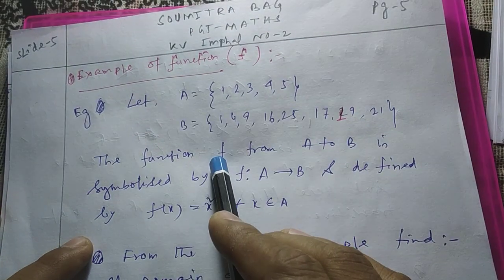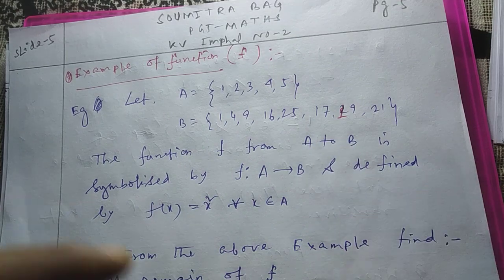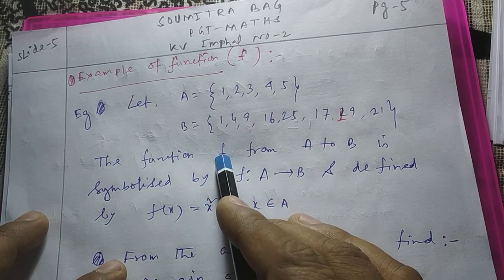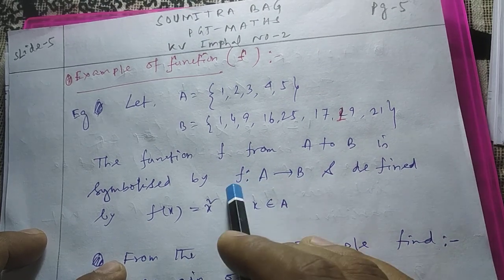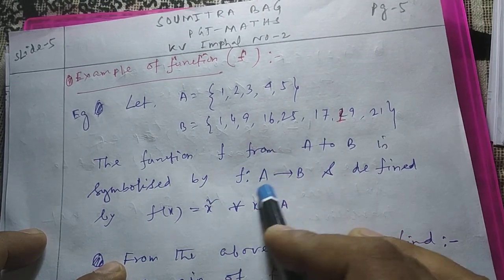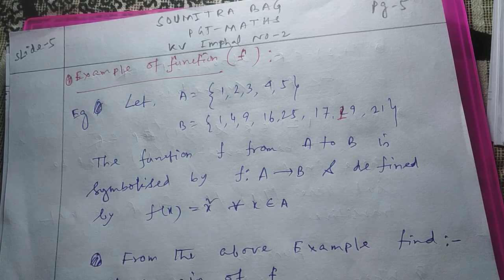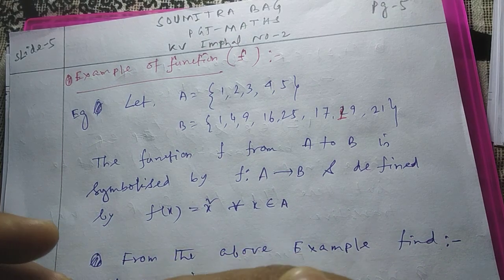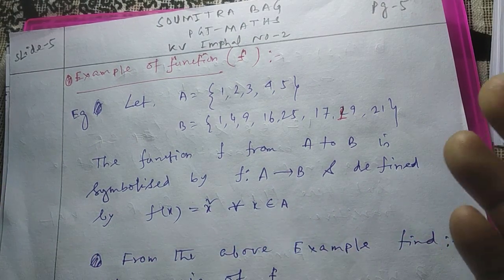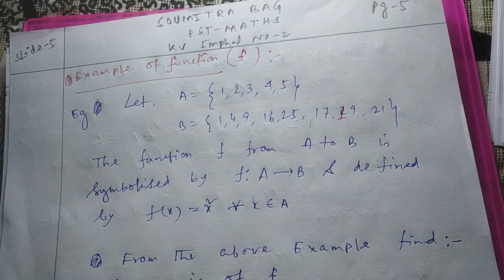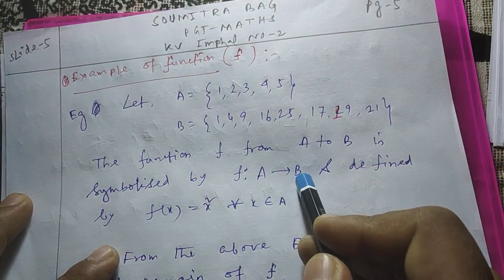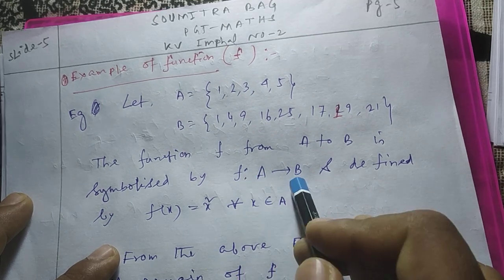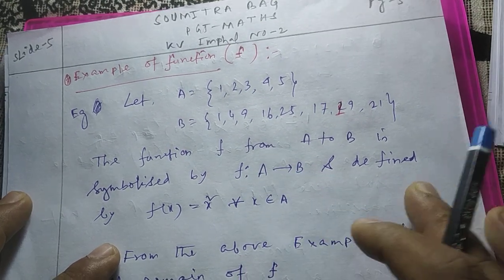Then the function will be generally symbolized by f. Or we can write f such that A to B. It is the general symbol of function. Functions are generally symbolized by f, g, h like that, but generally we take f more for function. f: A to B means it is going from set A to set B.